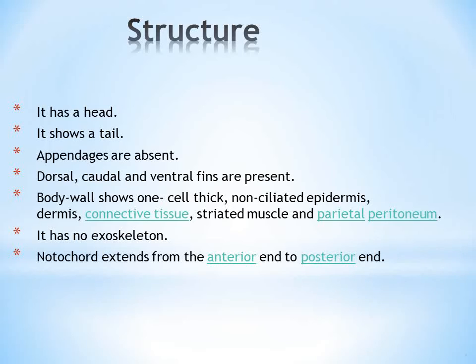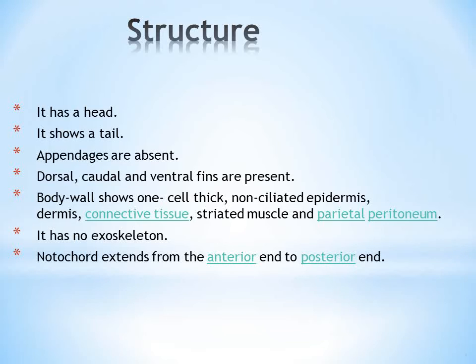Also, if you see the structure of the cephalochordate, that is the lancelet, in the first slide you can see the image of that. You can see the V-shaped structures which are the striated muscles called myotomes, the different muscle blocks which are arranged in concentric regions. They are made up of striated muscles.